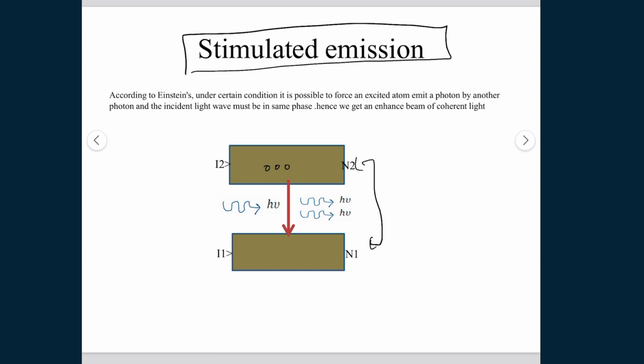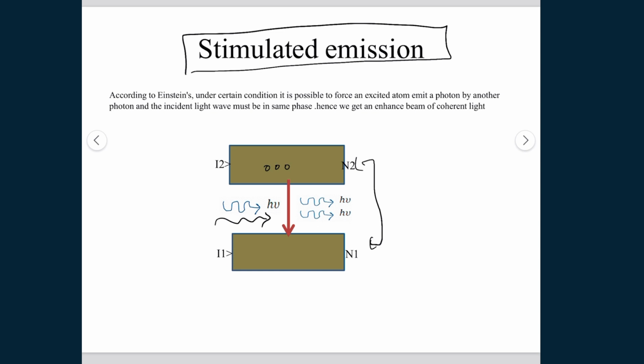He proposed that under certain conditions it is possible to force an excited atom to emit a photon by another photon. Hence we will get an enhanced beam of coherent light, which is a property of laser.